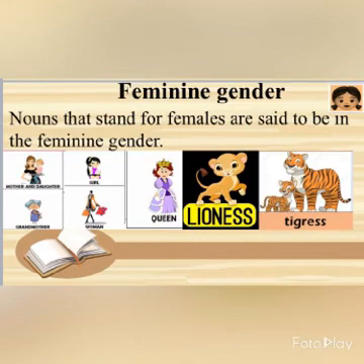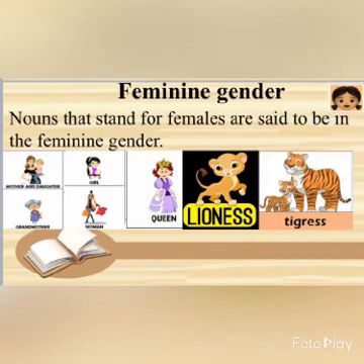For example, mother, daughter, girl, queen, grandmother, woman, lioness, tigress, etc. These are the words which come under feminine gender because they stand for females. Now, you all are clear about it. Masculine gender means when we are talking about males, whereas feminine gender means when we are talking about females.